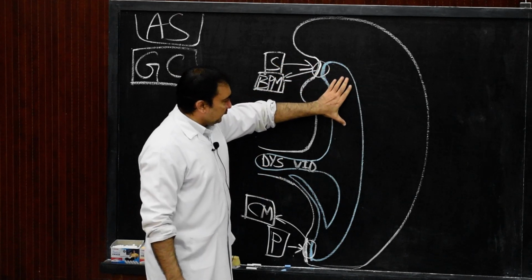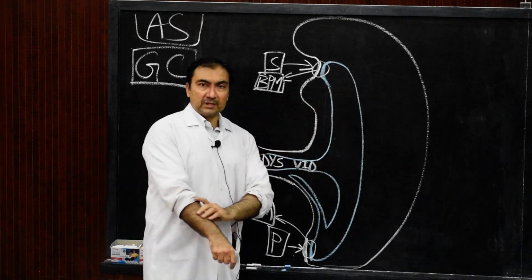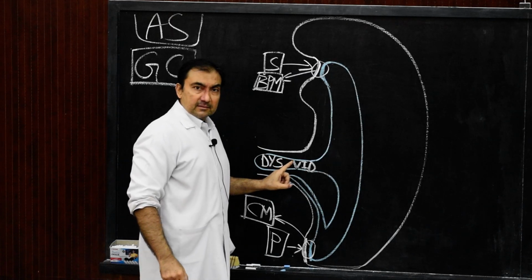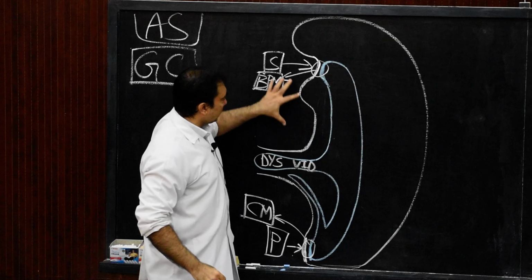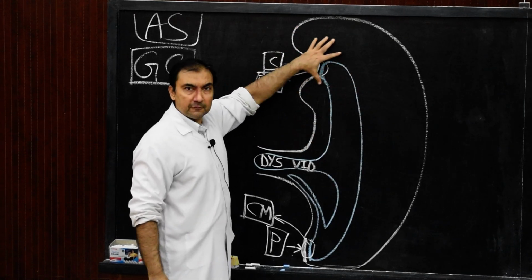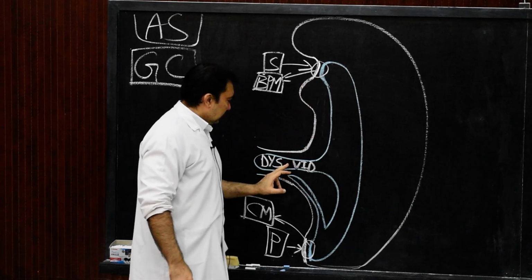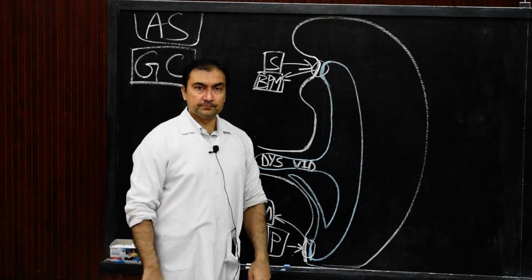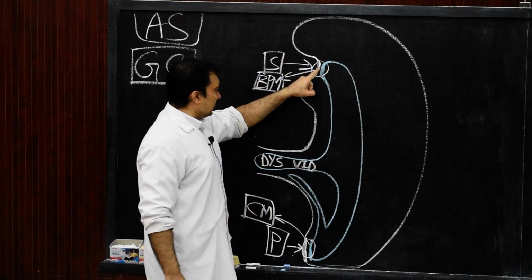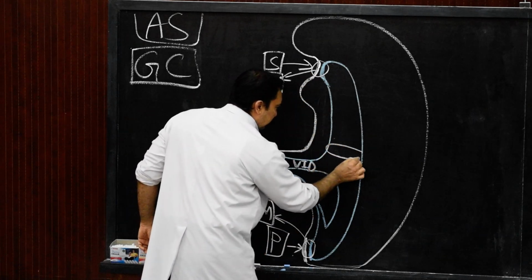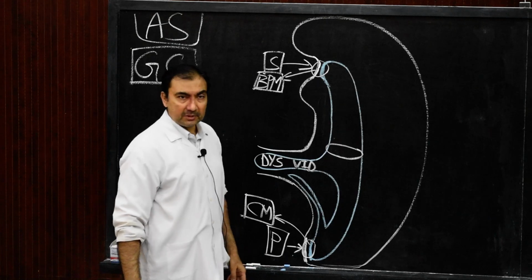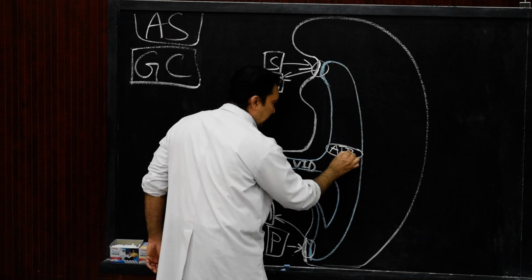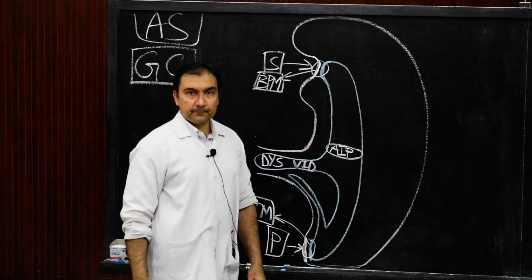Now we consider the foregut first. What is the limit of the foregut? The foregut is that portion of the yolk sac which is present in the head fold. So this much portion is the head fold of the embryo. The foregut is nothing but the endoderm of the definitive yolk sac, but which is present in the head fold of the embryo. It will extend from the buccopharyngeal membrane till, if I show it over here, the anterior intestinal portal. So this much portion is our foregut.